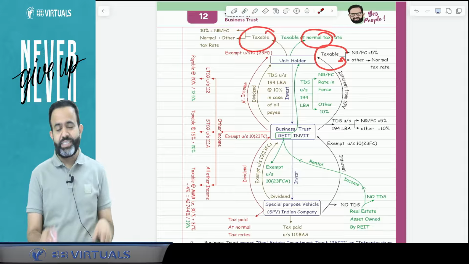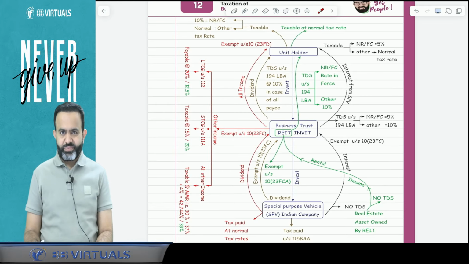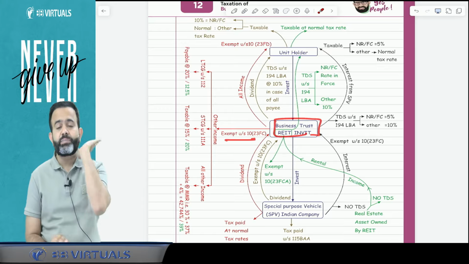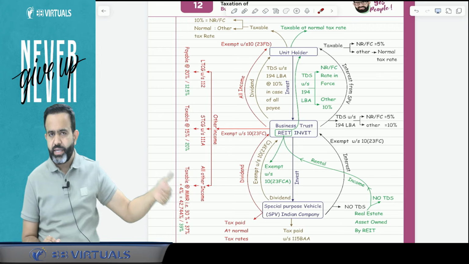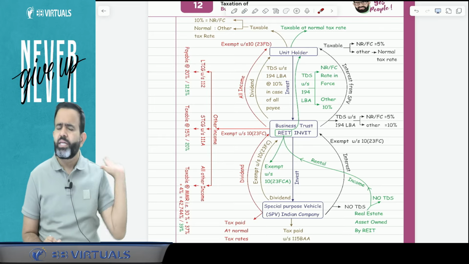You got my point or not? Yes. Now next part is, sir, what about the other income of the business trust? So the lawmaker says that if the business trust receives any other income, other than this interest and dividend from SPV or rental income on the real estate owned asset, then what will happen?